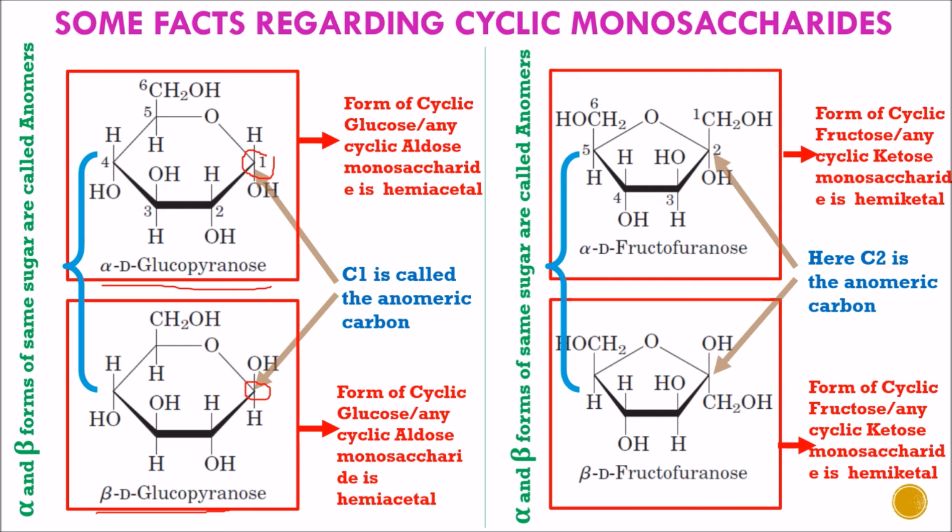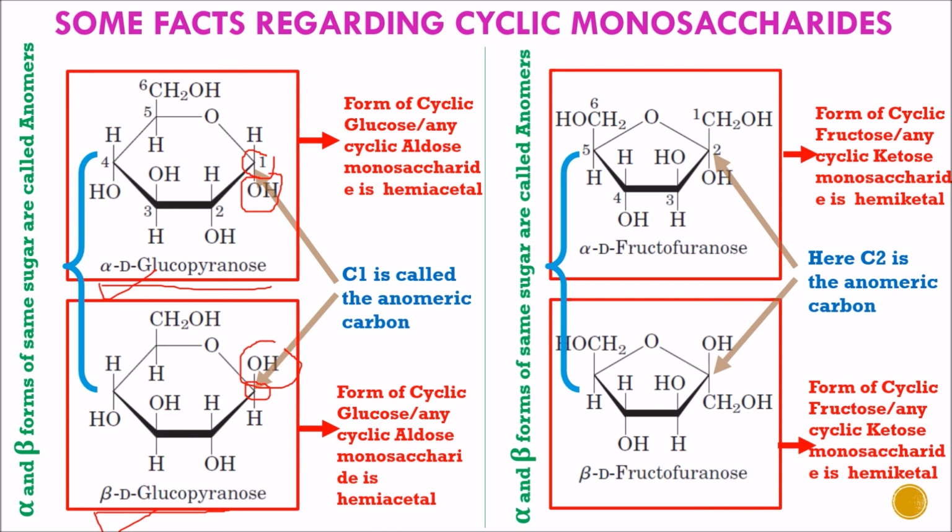That is why C1 is known as the anomeric carbon, and due to cyclization two different isomers are formed, alpha D glucopyranose and beta D glucopyranose. Alpha D and beta D differ in the position of the OH group attached on the anomeric carbon. On carbon number 1, OH is attached on the lower side in the alpha form, while in the beta form OH is attached on the upper side at carbon number 1. So it is the beta form of glucopyranose.